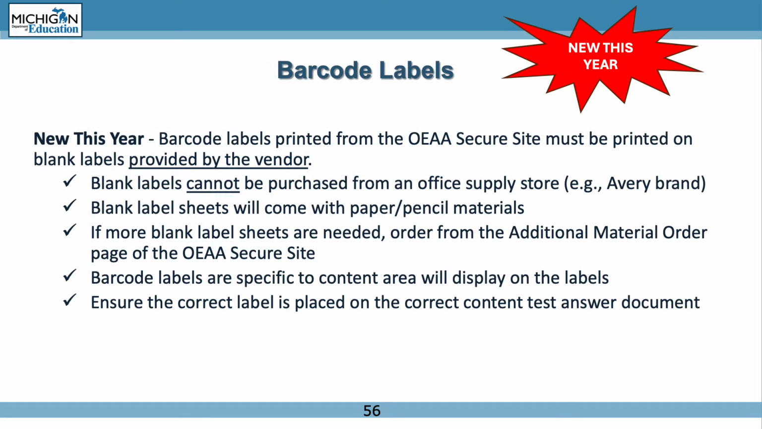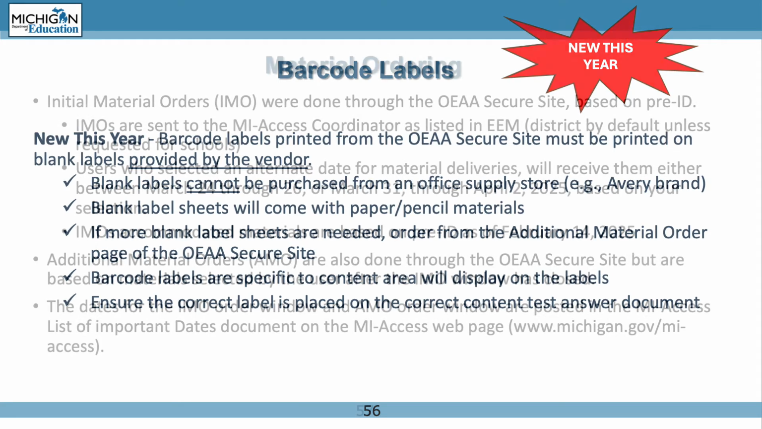New this year, barcode labels printed from the OEAA Secure site must be printed on blank labels provided by the vendor. Blank labels cannot be purchased from an office supply store, for example, Avery brand. Blank label sheets will come with paper/pencil materials. If more blank label sheets are needed, order from the additional material order page of the OEAA Secure site. Barcode labels are specific to content area, which will display on the labels. Ensure the correct label is placed on the correct content test answer document.